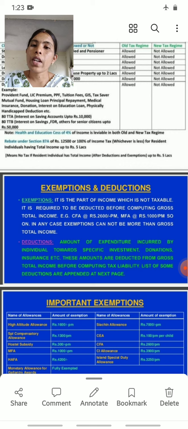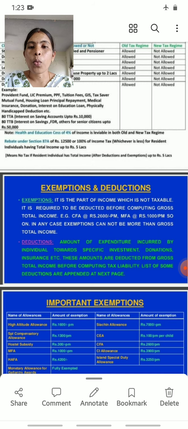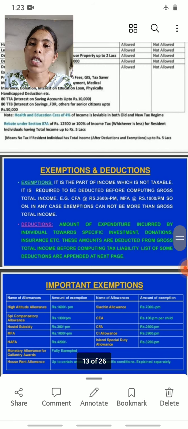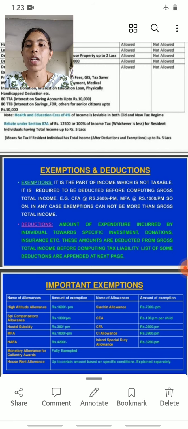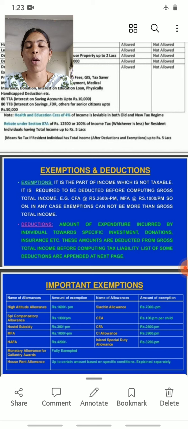Then come to deductions under section 80TTA: interest on savings accounts up to 10,000 rupees. Then deductions under 80TTB: interest on savings, FDR, and others for senior citizens up to 50,000 rupees. So 80TTA is up to 10,000 rupees, and 80TTB is up to 50,000 rupees.